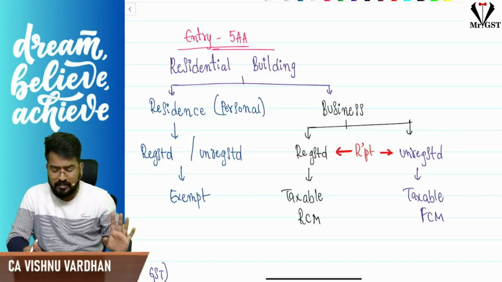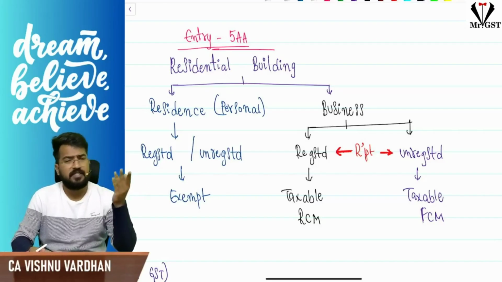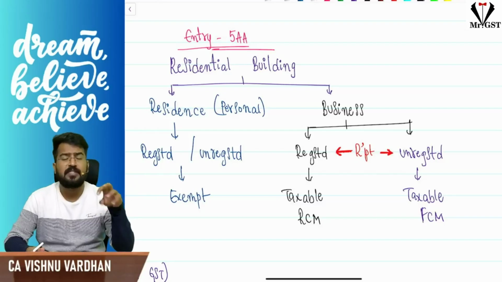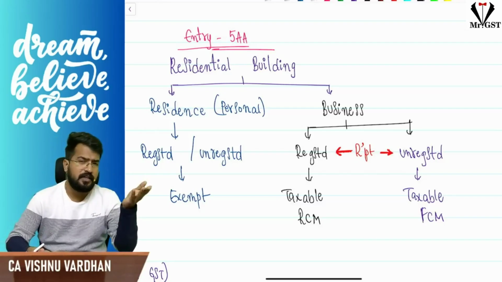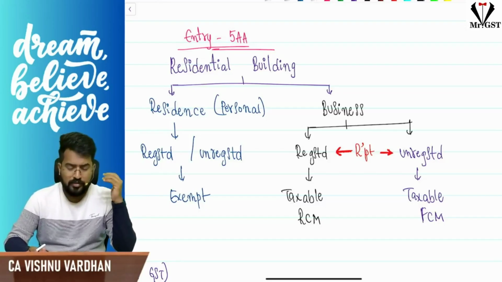If the recipient is unregistered, then it is taxable under FCM. So simple: residential property for residential purpose is exempt under GST, but residential property for commercial or business purpose is taxable. If the recipient, the tenant, is registered, then it is RCM. If not registered, then it is FCM. That is the point. Okay, so this is entry 5AA.